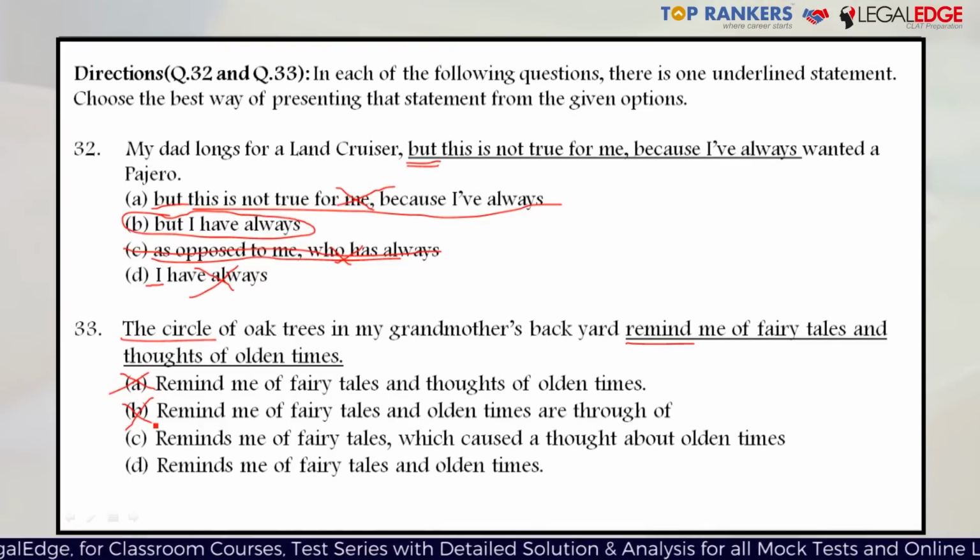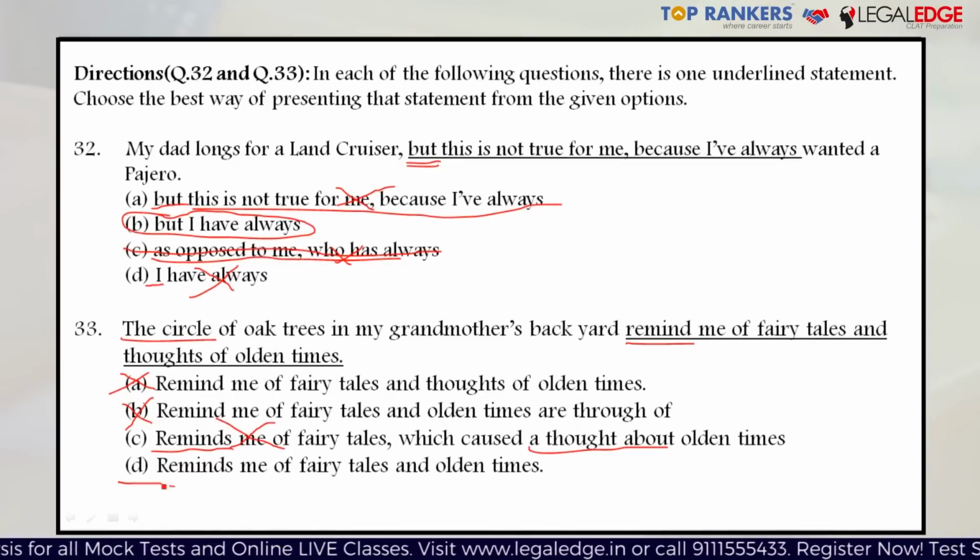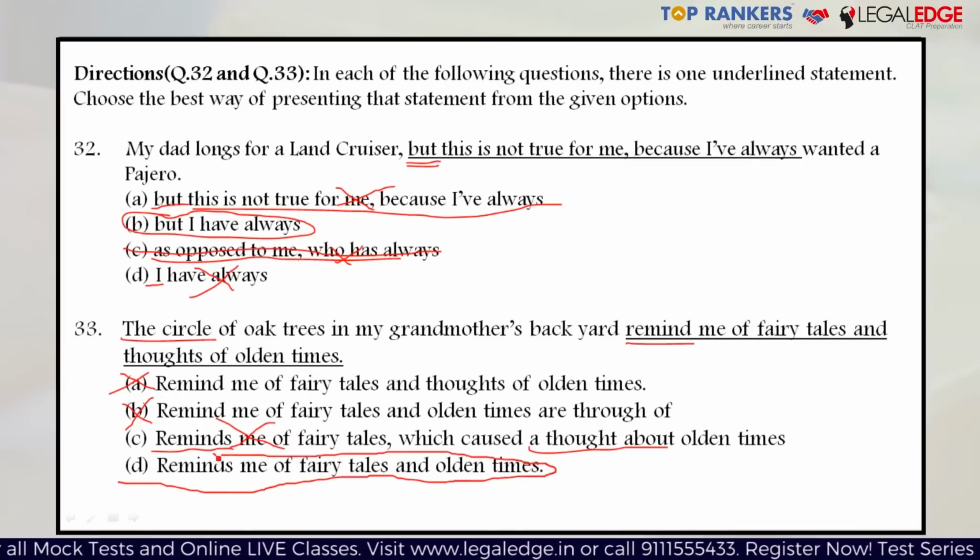Let's see what makes more sense here. The circle of oak trees in my grandmother's backyard reminds me of fairy tales which caused a thought about olden times, or reminds me of fairy tales and olden times. As soon as we read these options, we realize that a thought here is not required because the word remind itself has the effect of thinking about something. So this particular set of words is redundant or unnecessary. So therefore option C is not as relevant as option D. So we'll cancel out option C, and option D makes perfect sense. So this is the right answer.